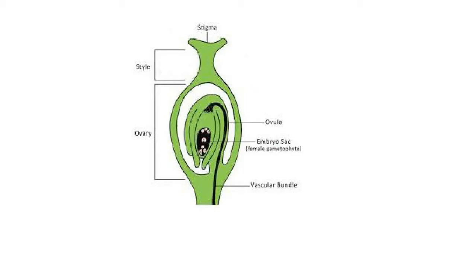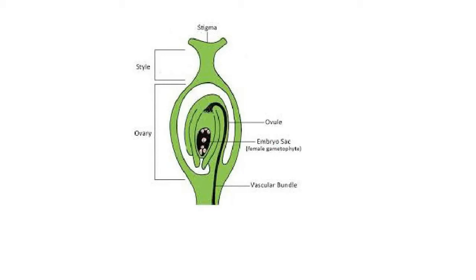Again, try to understand this. Here what happens is that the two polar nuclei unite to form a secondary nucleus, and then one sperm nucleus from the pollen tube unites with the secondary nucleus to form the endosperm cell. The other sperm nucleus enters the egg cell through the assistance of the synergids, which then degenerate, and unites with the egg nucleus. This is how fertilization occurs the second time. So 2 times fertilization takes place. That's why we say there is double fertilization in flowering plants.